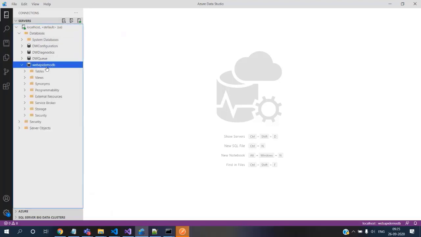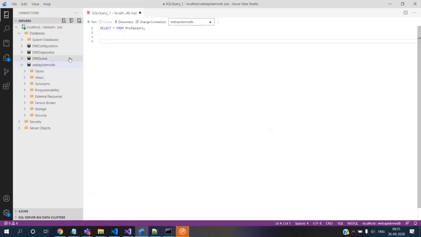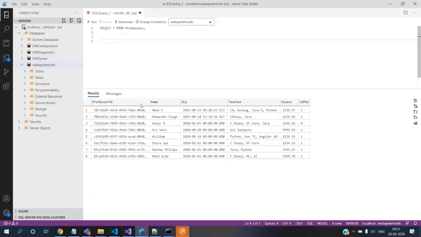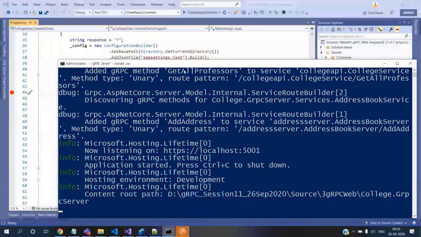Let me do a new query and then run. We see some records already existing, 8 records are already there. What are we doing now? Now we are trying to test it, so we can focus on this.